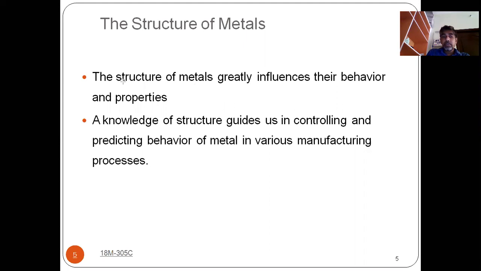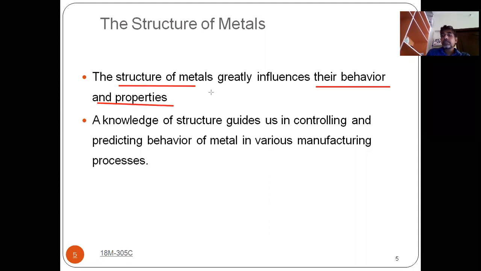Just now I told you, structure plays a main role in getting the properties and the behavior of the metals. So how they are behaving in different ways is because of the structure. If you understand the structure, automatically you understand the behavior of the metals. And if you have a knowledge of structure, then you can easily control and predict the behavior and properties in the manufacturing process.